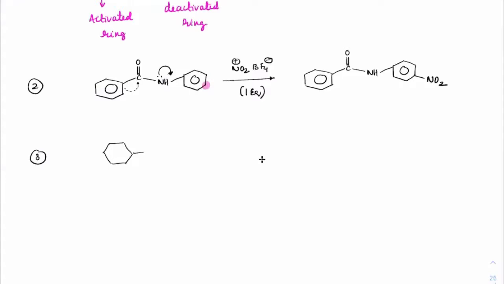Suppose we have a connection this way, we have nitrogen here with another benzene. There is a double bond here, lone pair here, connected this way, and again NO2 plus BF4 minus of one equivalent is to be added.